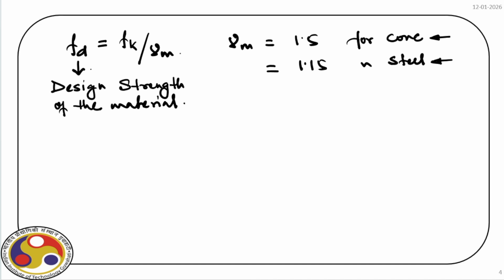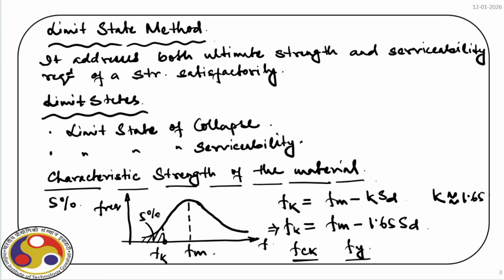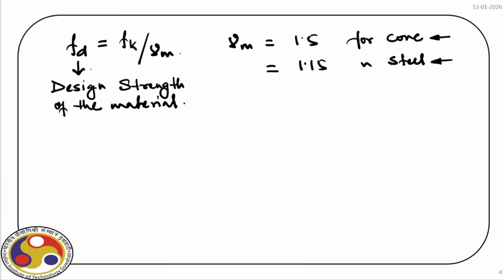So there are two major steps. What we have to do, we first have to find out the statistical variation of the material property. Based on that, we have to find out what is the mean value, and we have to find out the standard deviation. And using these two properties, we have to first find out what is the characteristic strength. And the moment we find out characteristic strength, we further reduce it by this material partial safety factor to get the design strength of the material. So that is the first step. Next is characteristic load.